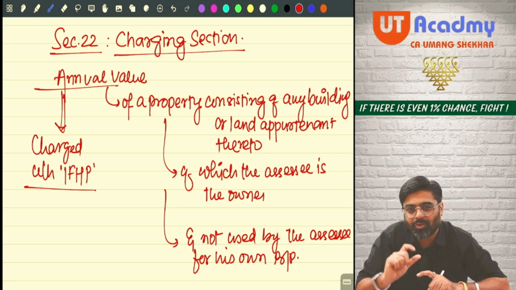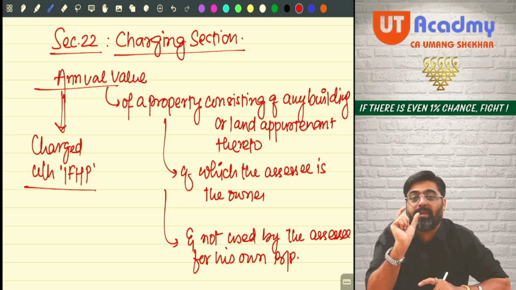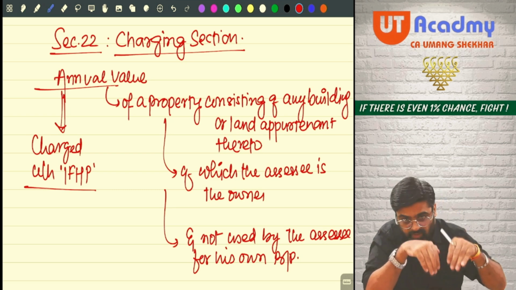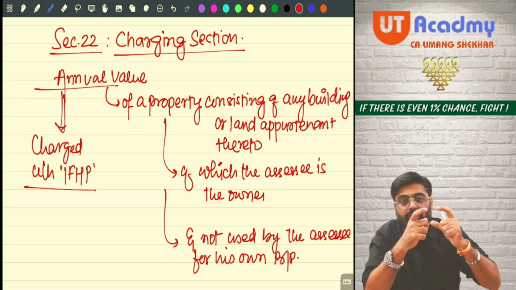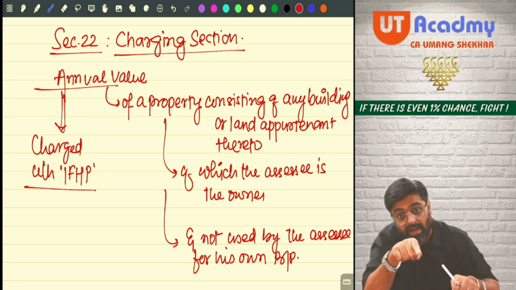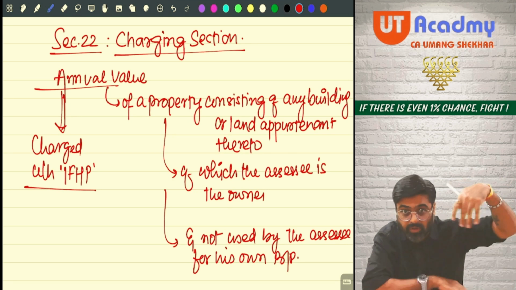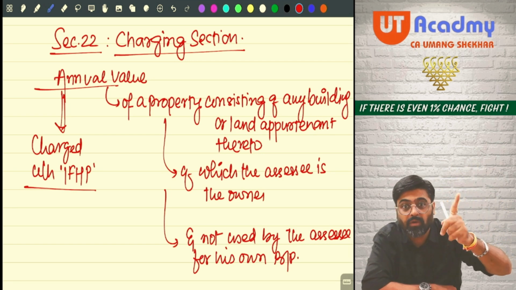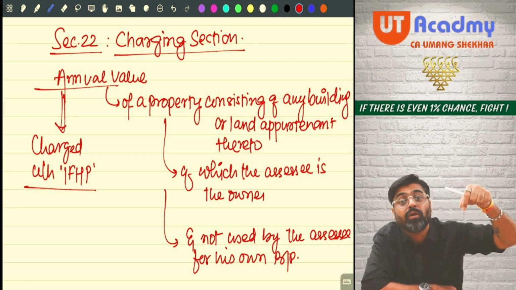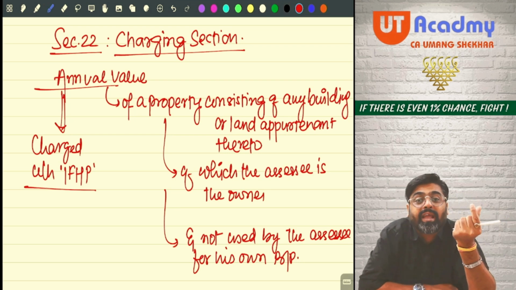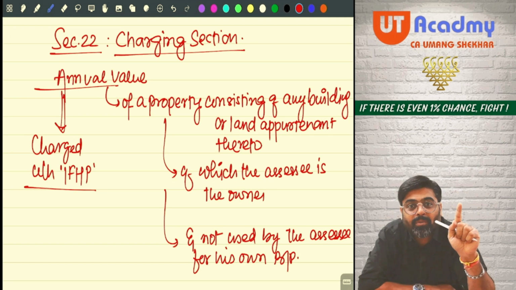So you should have a property. Property means asset. What type of property should you have? The asset which we are talking about here is nothing but any building or land appurtenant to building. We are not talking about all the assets. We are not talking about the annual value of all the assets. No. We are talking only about the annual value of that property which consists of a building or any land appurtenant thereto.